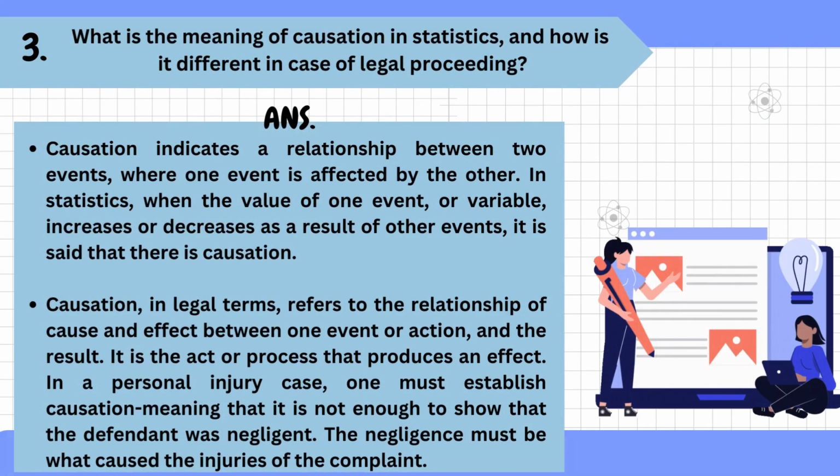3. What is the meaning of causation in statistics, and how is it different in case of legal proceeding? Answer. 1. Causation indicates a relationship between two events, where one event is affected by the other. In statistics, when the value of one event, or variable, increases or decreases as a result of other events, it is said that there is causation.